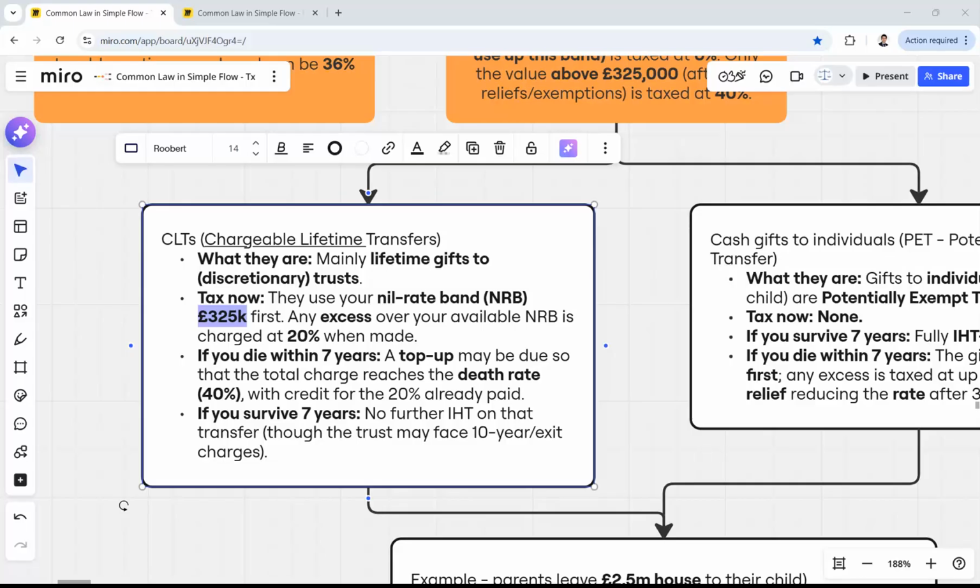So in case of death, this 20% will be the maximum that your friend paid if he survives 7 years. There is some question regarding the 10-year exit charges, but this will be discussed in a while.